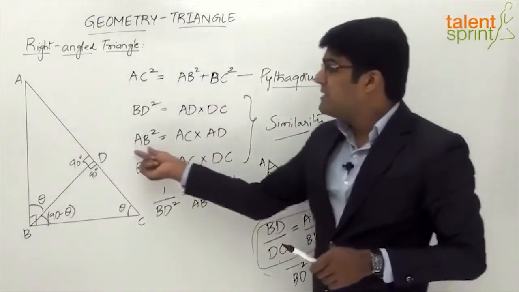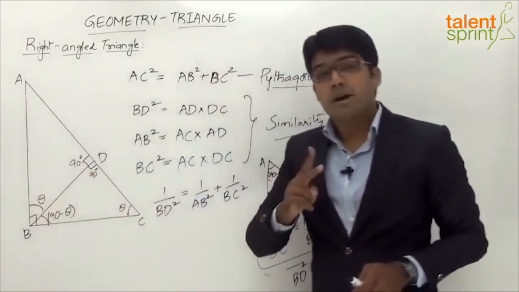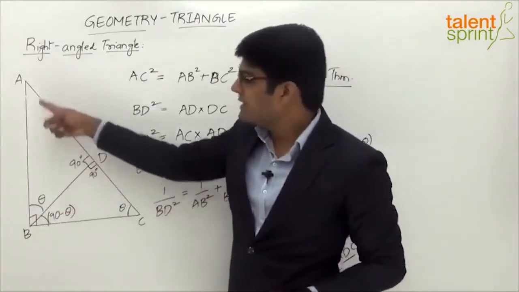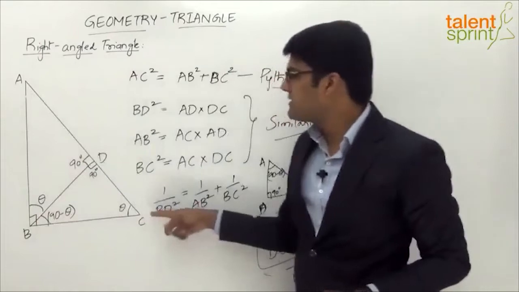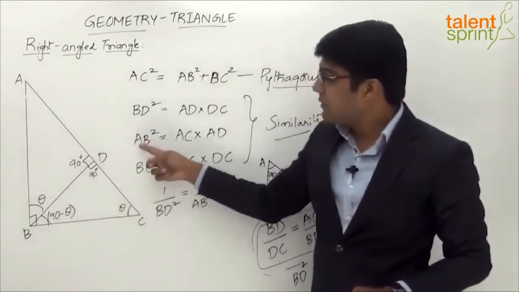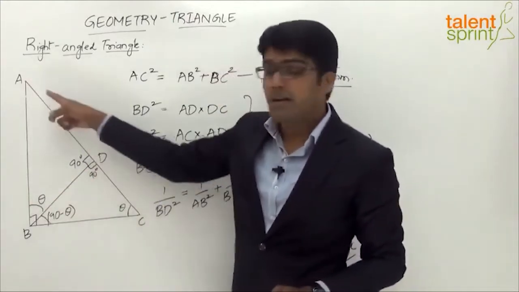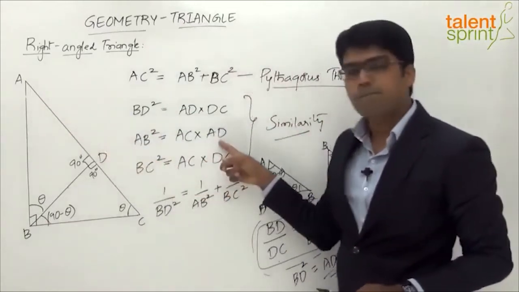Look at the second one, AB square. Now if you look at this side AB, this also is a part of two triangles: the original triangle ABC and the upper triangle ABD. Let's take both the hypotenuses. In the original triangle, the hypotenuse is AC, so that gives AC. In the second triangle ABD, why are we taking this triangle? Because AB is a part of this triangle as well. Now in this triangle ABD, we get the part of the hypotenuse as AD.